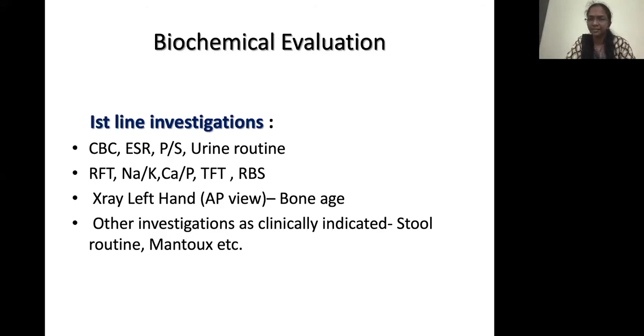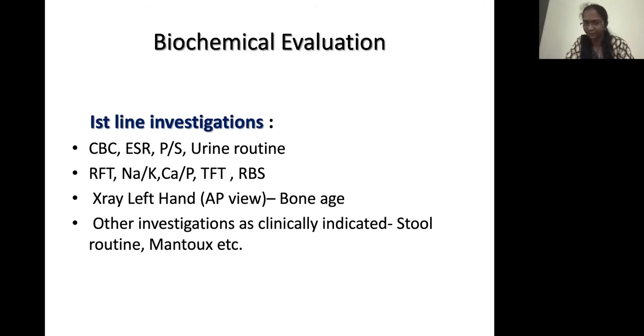An X-ray of the left hand in the AP view should be taken for bone age. Bone age is a very important investigation, as you must have heard in the previous lectures, especially in the evaluation of short stature. Other investigations are done as clinically indicated. Suppose the child has a history of chronic diarrhea or fat malabsorption, the stool should be examined for parasites or fat globules.